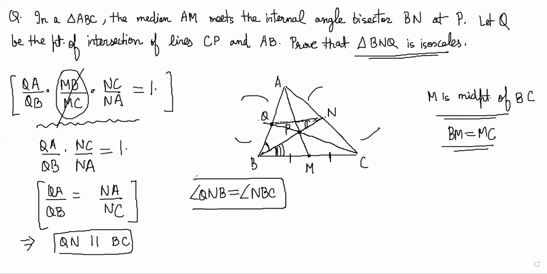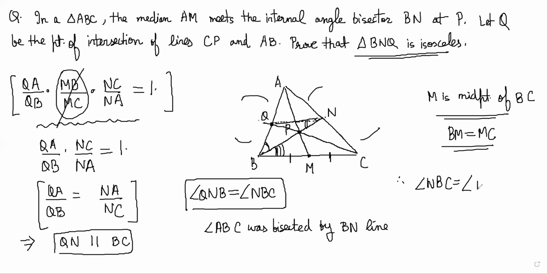And because of this, we already know that angle ABC was bisected by the BN line. So therefore, angle NBC is equal to angle QBN, and since NBC is equal to QNB, you get QBN equal to QNB, which implies that triangle BQN is isosceles.